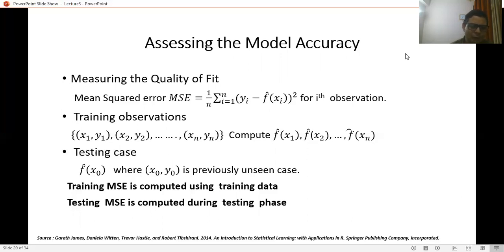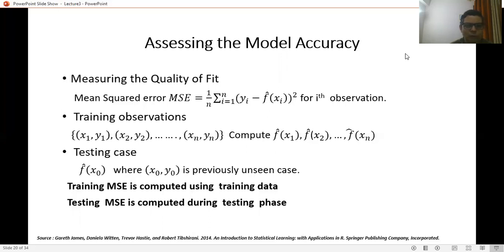When we say x naught, we estimate f cap x naught, and we want to map it to y. We want to establish the relationship between the map. We want to establish the map between x0 and y0 in the case of previously unseen data. So it's test data.